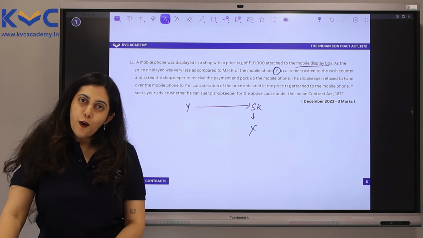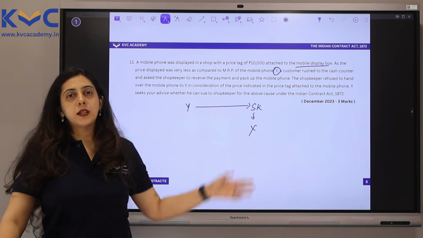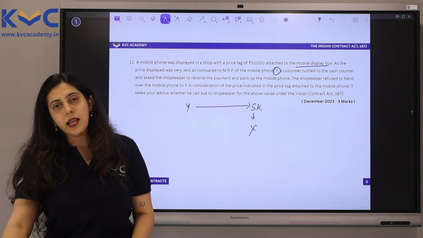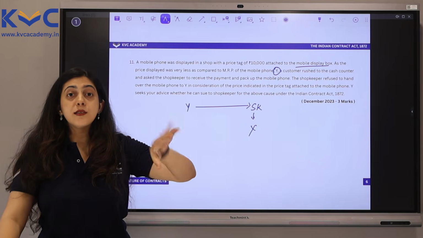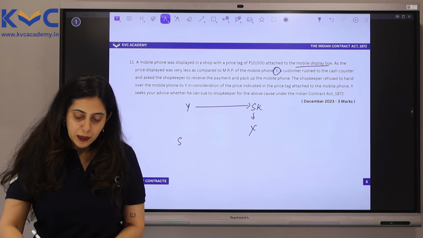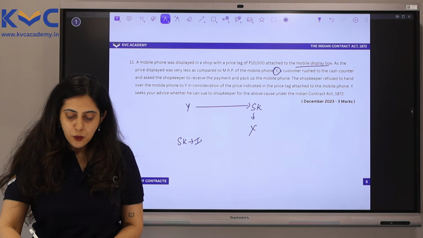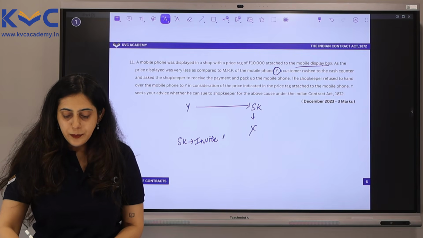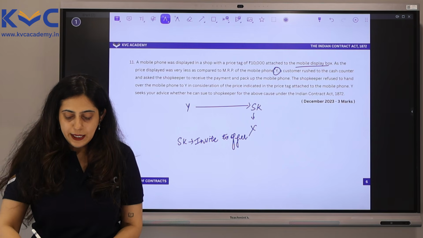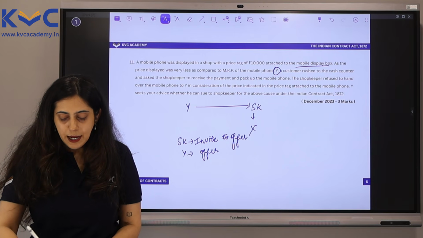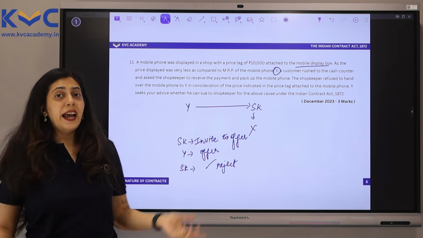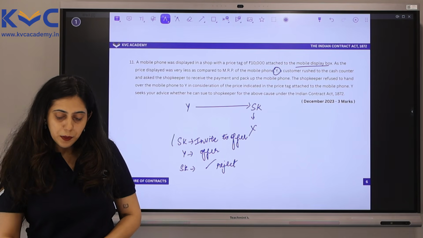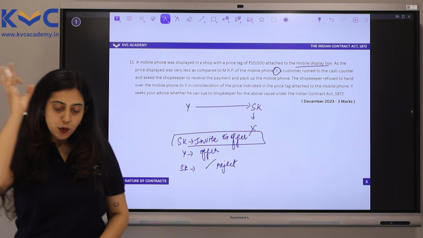Sounds familiar? Obviously sounds familiar. We saw a similar concept in these questions itself. It is the same as invitation to offer. Display of goods with the price tag does not amount to an offer. So what the shopkeeper did by displaying that phone was inviting Y to offer. Then Y made the offer and the shopkeeper has all the right to reject it or accept it. In this case, he has rejected it and Y cannot sue the shopkeeper because what the shopkeeper did was simply invite Y to make an offer.